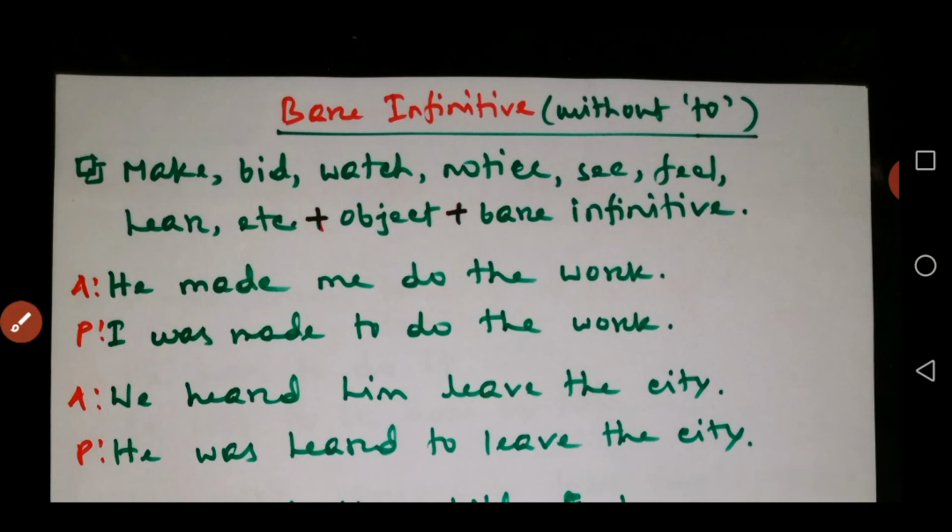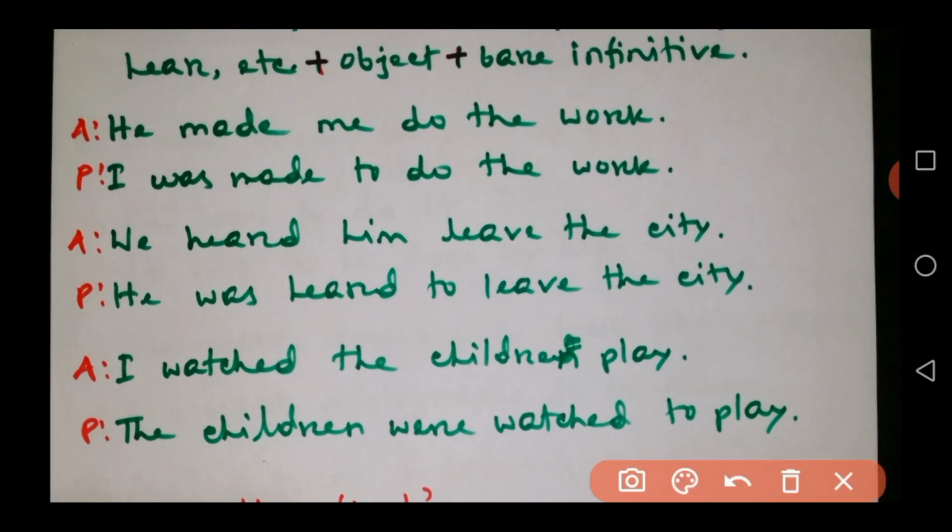So look at examples. He made me do the work. We heard him leave the city. So how to change the passive? See, he made me do the work. Here we get the object me of made. So we'll take it as the subject. I was made, the regular rule, to do the work. We will not change this part. We'll do the passive of this one, and the last part will remain the same.